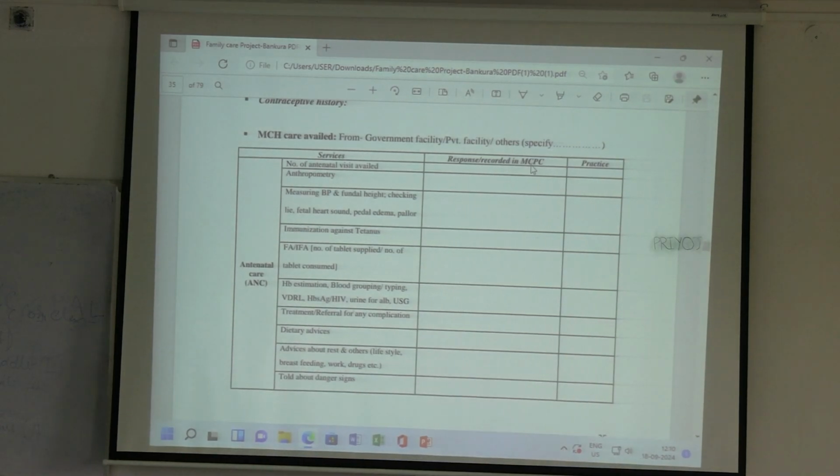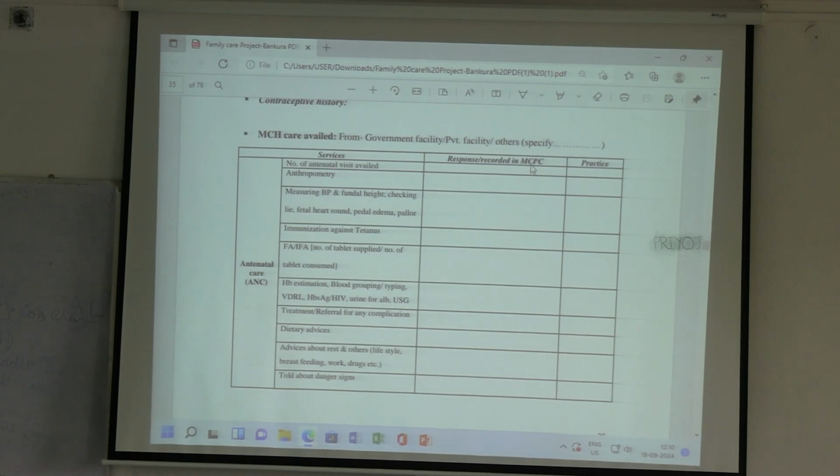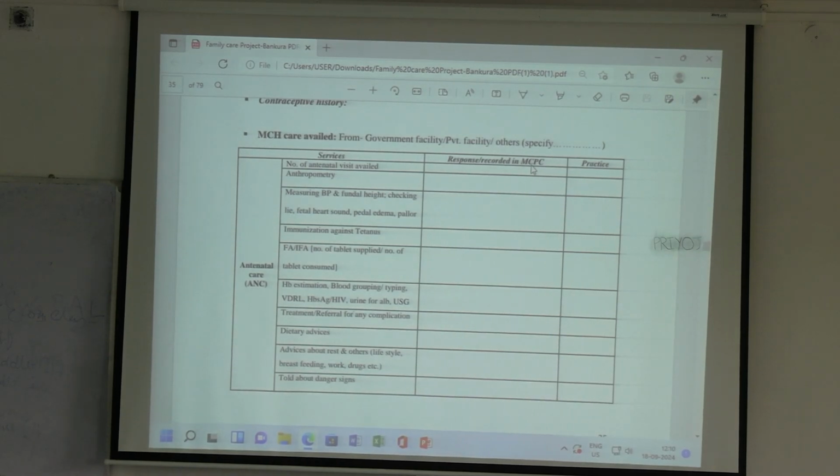You have been shown the spotter, I think. MCPC. If not, then we will show it later.